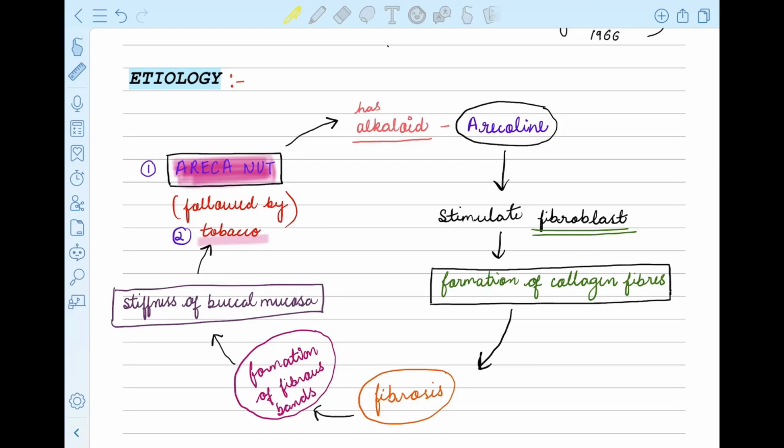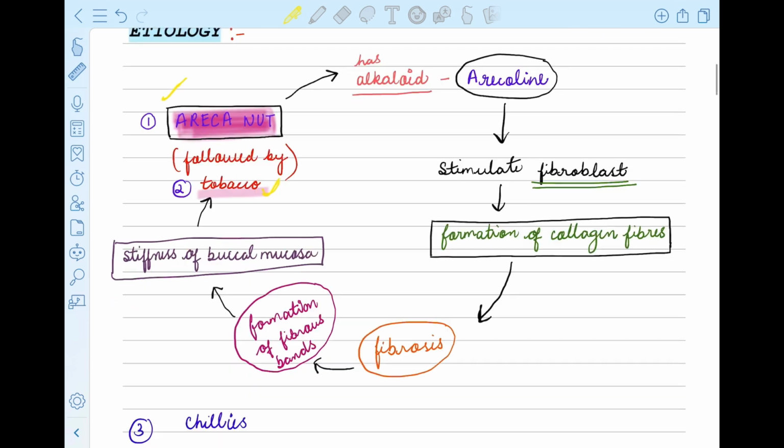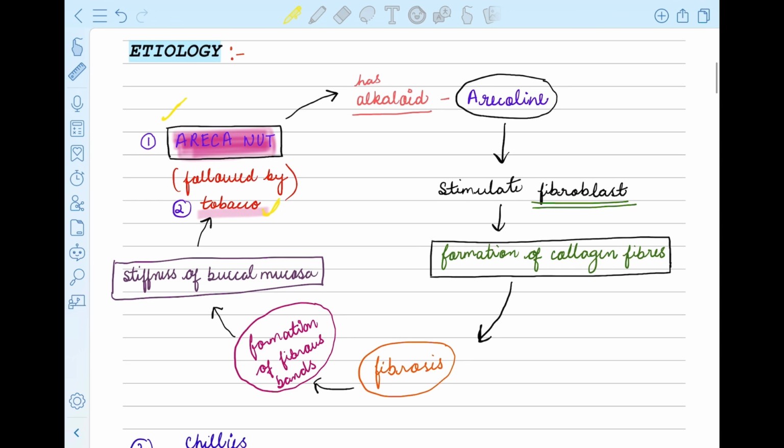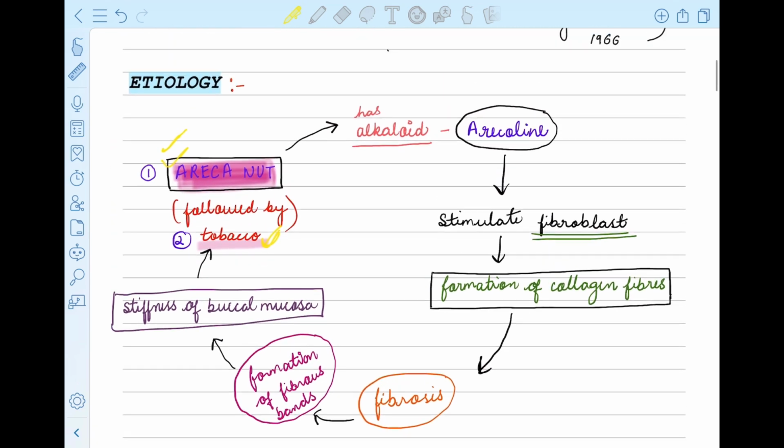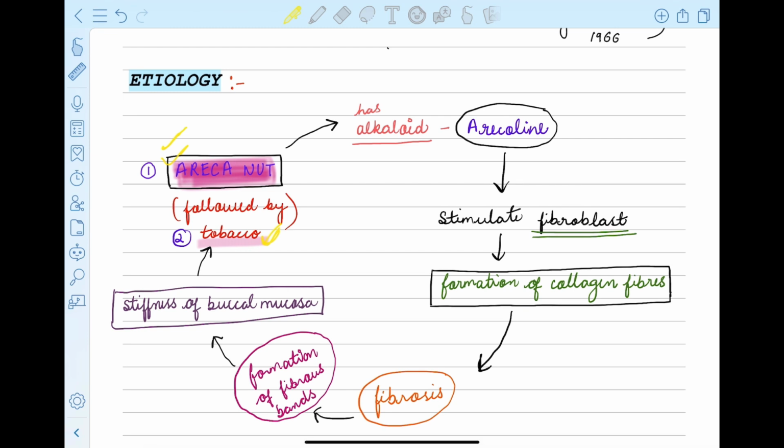Now let's see the etiology. It includes areca nut followed by tobacco chewing. Okay, so these are the etiologies that are responsible for OSMF. Areca nut chewing followed by consuming tobacco, and the third is chilies. I mean eating very spicy food, because chilies have a pigment called capsaicin that is responsible for aiding in OSMF. So now let's see areca nut.